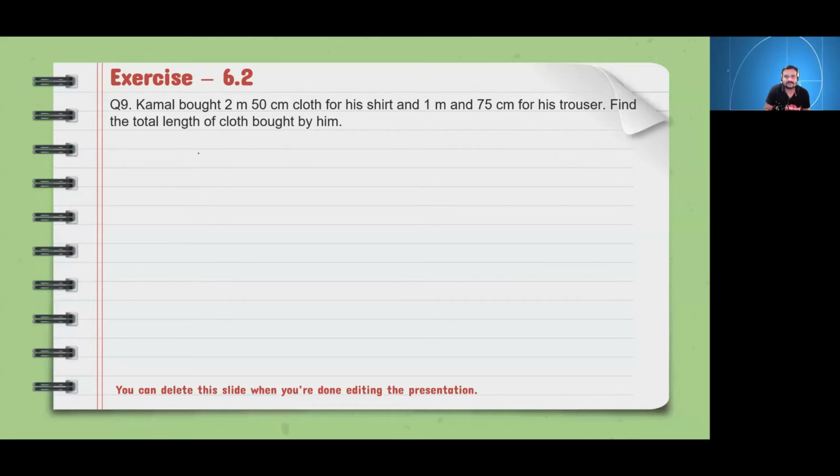Sir, now Kamal bought cloth for his shirt equals 2 meter and 50 centimeters. Okay. Can you convert this completely into meters?